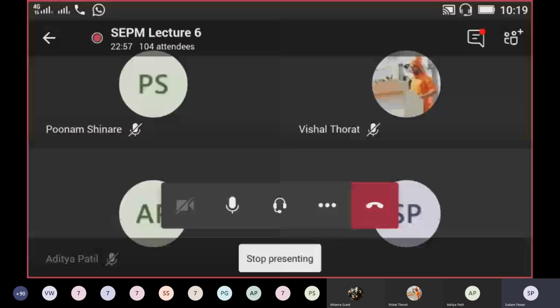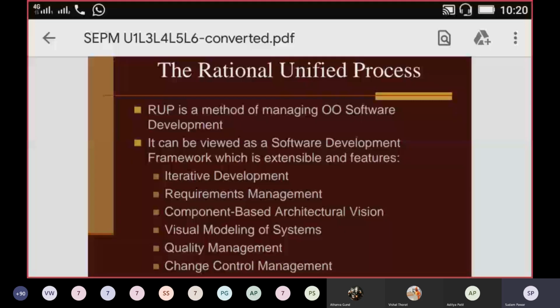Okay, then RUP means Rational Unified Process. This RUP process was developed by the Rational consortium, an organization that developed this particular process, and it is useful for managing object-oriented software projects.